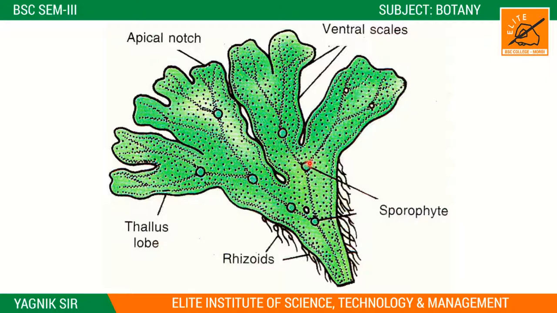This is a sporophyte structure. Now in the downside, these all are the rhizoids, right? These rhizoids are underground.